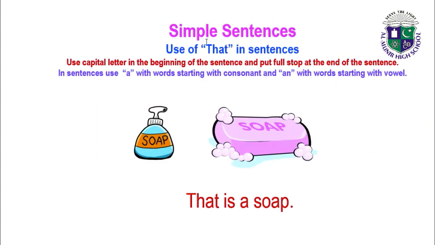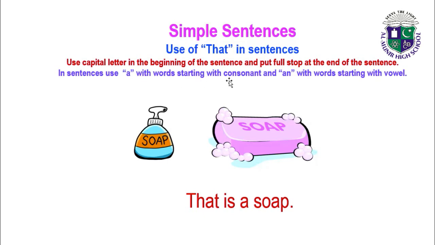Now we have to make a simple sentence with soap, using that in the sentence. And remember one thing, this is the rule to write a sentence: use a capital letter in the beginning of the sentence and put a full stop at the end of the sentence. I am repeating it. Use a capital letter in the beginning of the sentence and put a full stop at the end of the sentence.